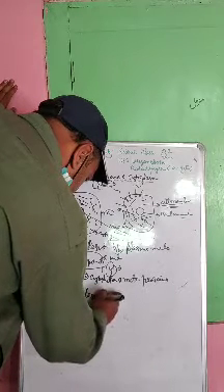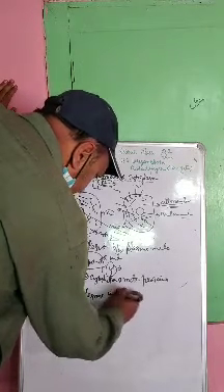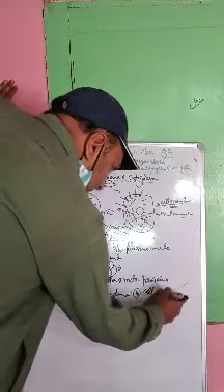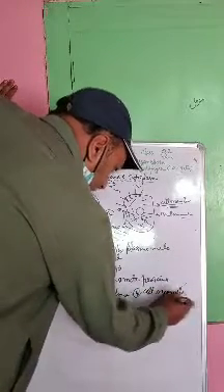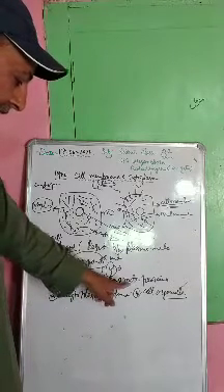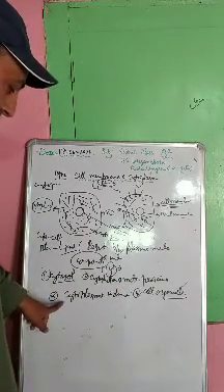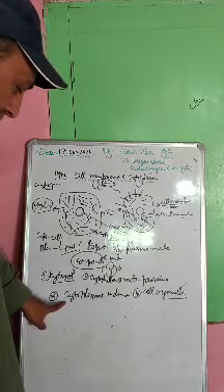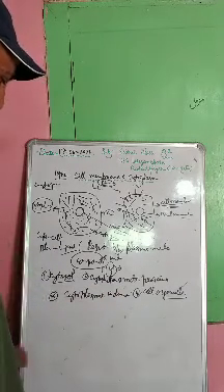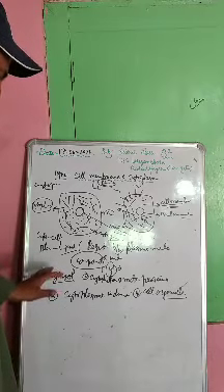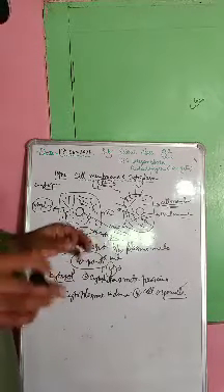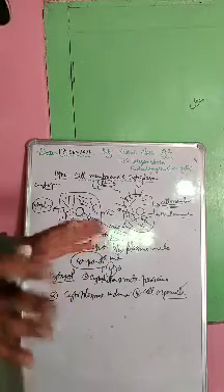Cytoplasmic inclusion. Number 4 is cell organelles. Now, if you focus on these words, cytosol, cytoskeleton, and motor proteins, cytoplasmic inclusion and cell organelles, it will be very easy for you to understand all these terms in just one go. You need not cajole your brain or tie your brain.